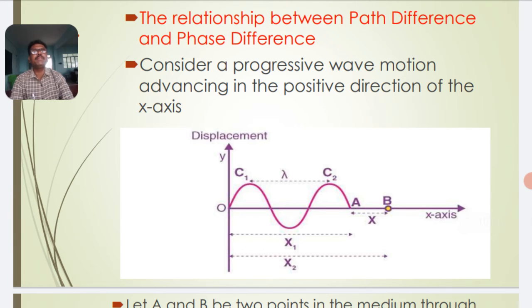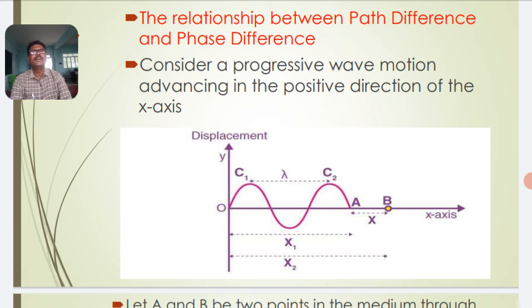The relation between path difference and phase difference. Consider a progressive wave motion advancing in the positive direction of the x-axis. Let the wave travel along the x direction, with the displacement of the particle along the y direction.